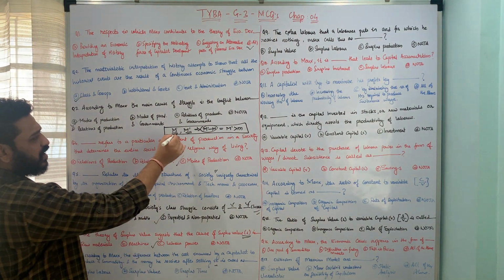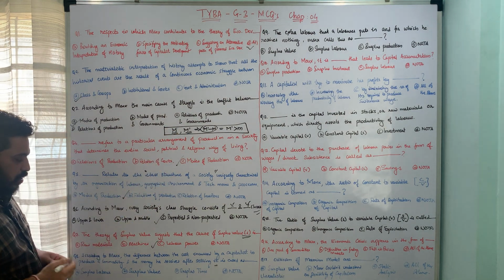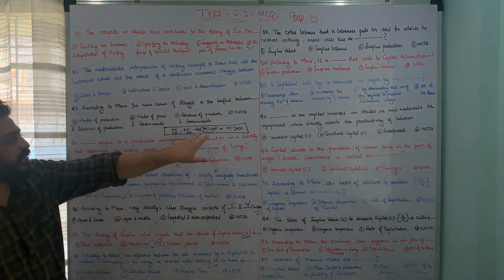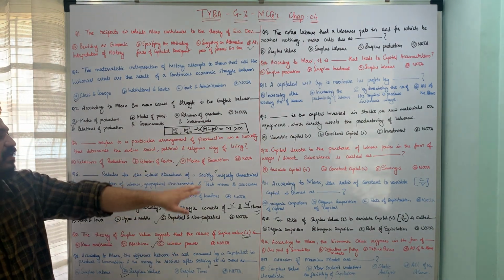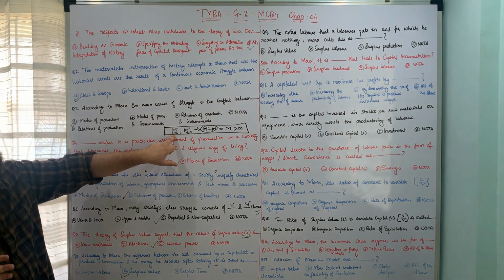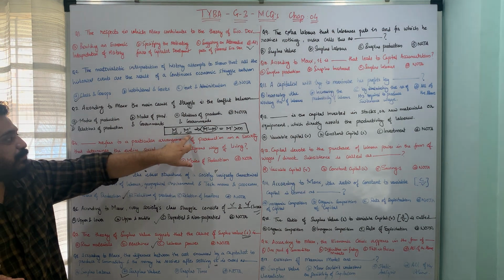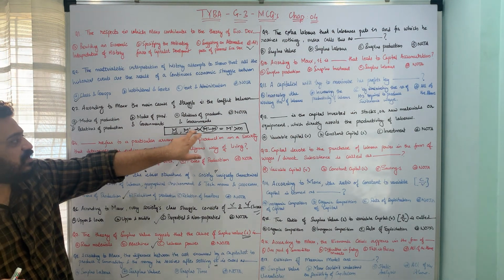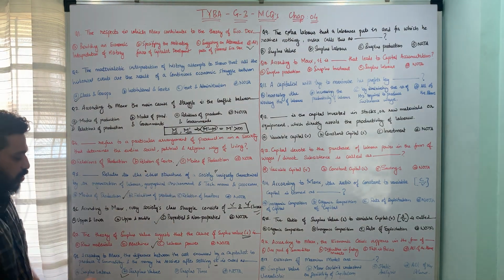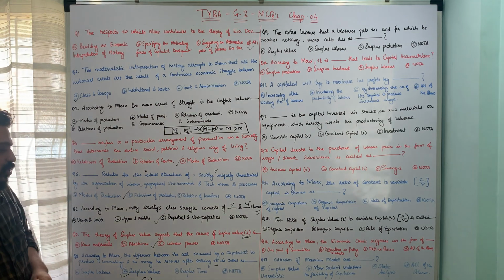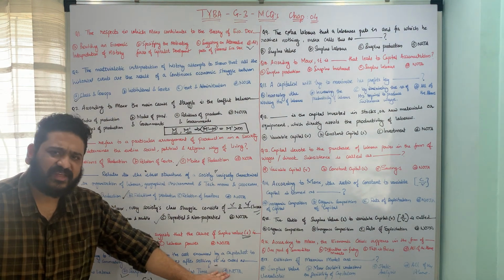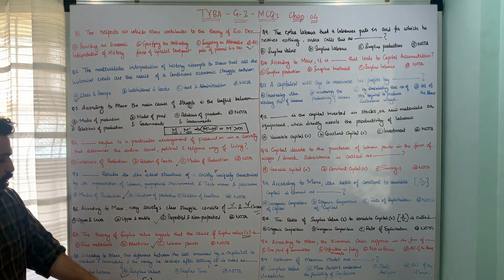So here we are looking specifically at something called surplus value. That means according to Marx, the difference between the cost incurred by the capitalist to produce a commodity and the price which he or she is going to get after selling it is called surplus value, and we have already seen it is denoted by small s. So here small s is talking about surplus value. The options were surplus labor, surplus value, surplus time, and none of the above. So here the correct answer is option B.